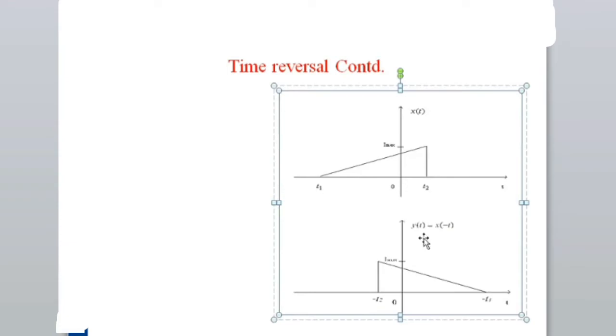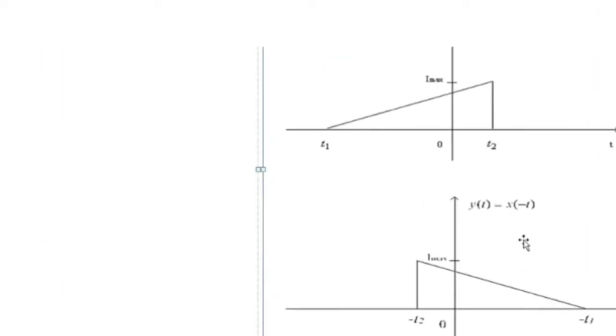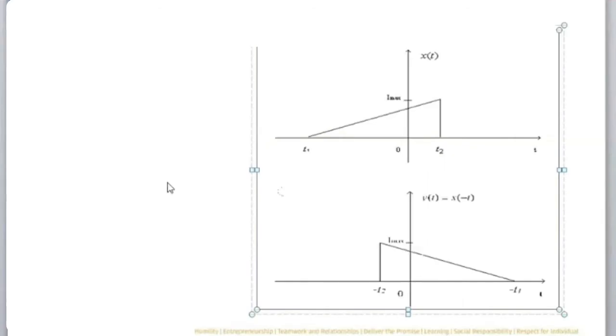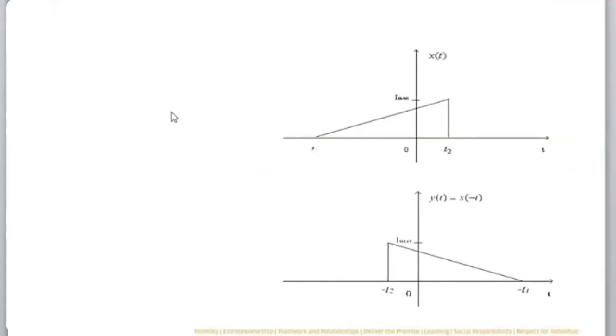Okay, that is fine. So you can see that this is my signal, x of t is my signal. Now what I'm saying here is y of t equal to x of minus t. So to do this one also, again, for simplicity we will draw a table.